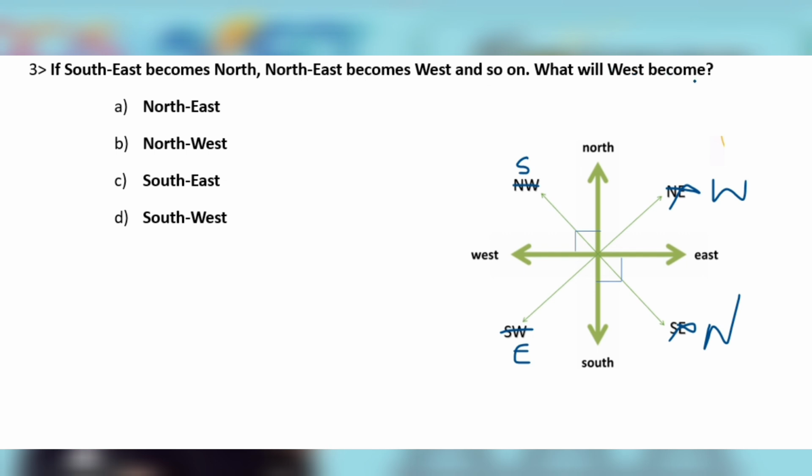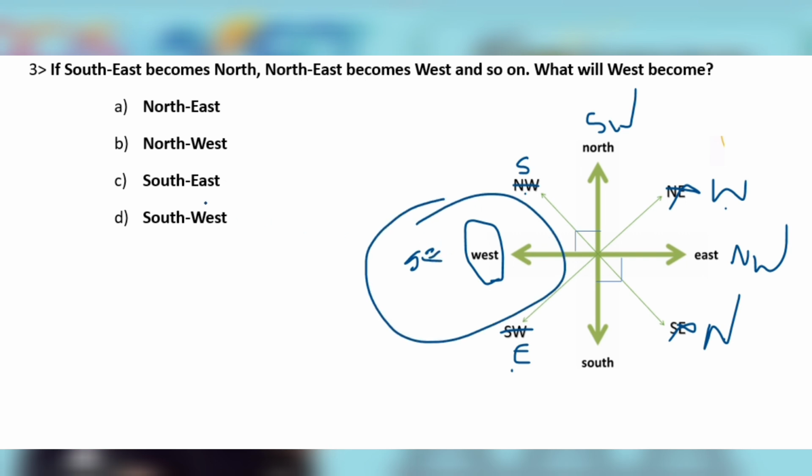What will west become? तो west क्या बनेगा? We know that in between west and north it is northwest. In between south and west it is southwest. In between south and east, what will it be? Southeast direction. So west क्या बना? Southeast. The correct answer will be southeast.